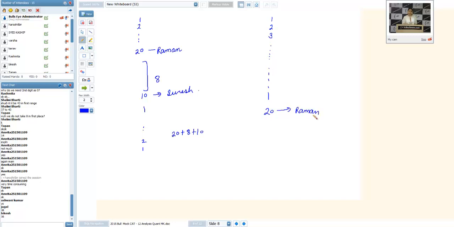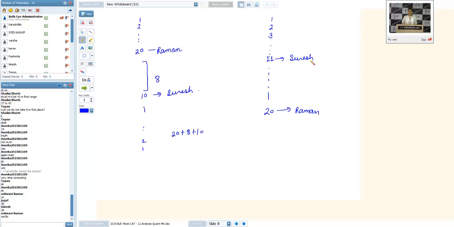Now between Raman and Suresh, there are 8 people. It means Suresh can be at 11th place as well. Because order is not given, Suresh can be before Raman, Suresh can be after Raman.